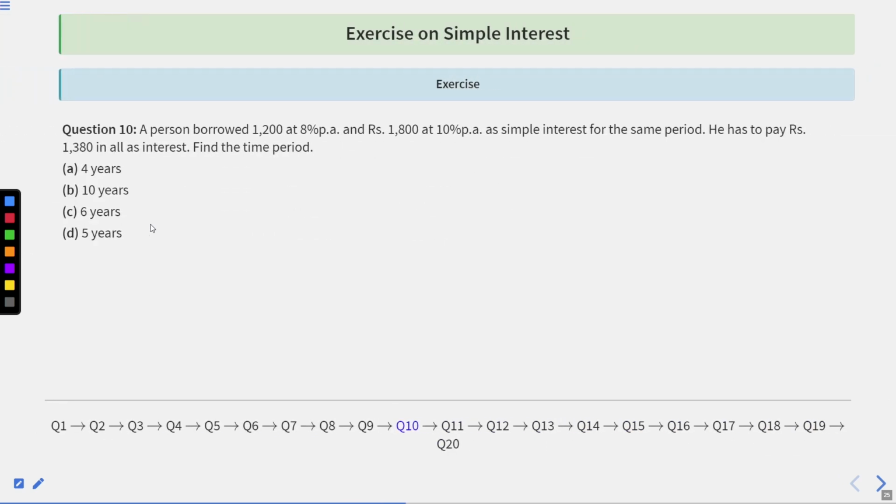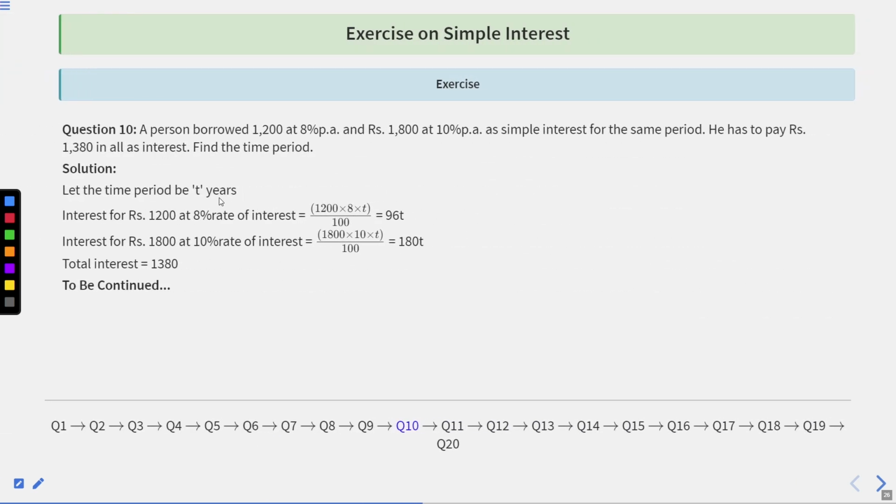Let us now move to question number 10. A person borrowed rupees 1,200 at 8% per annum and rupees 1,800 at 10% per annum, as simple interest for the same period. He has to pay rupees 1,380 in all as interest. Find the time period.